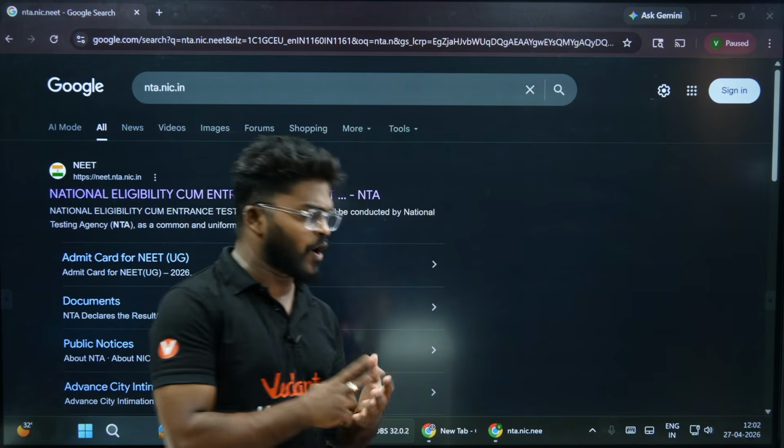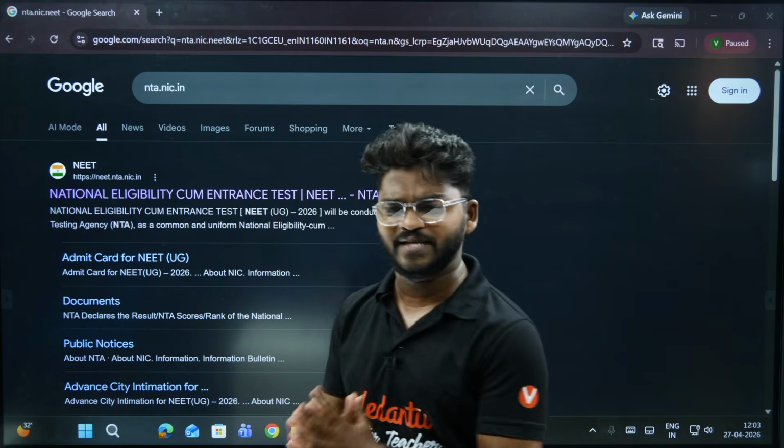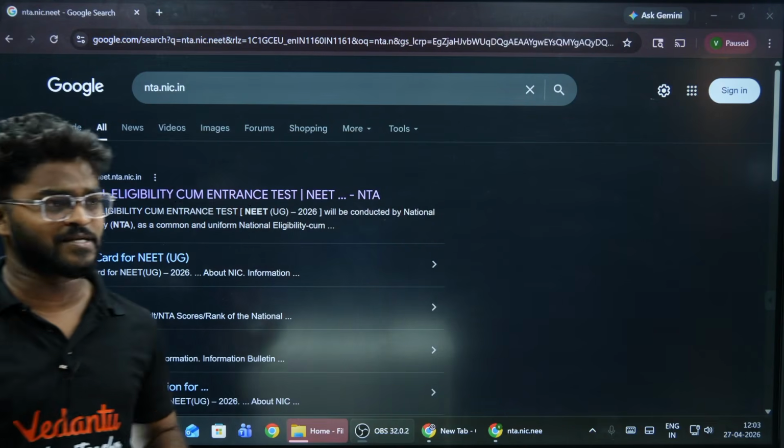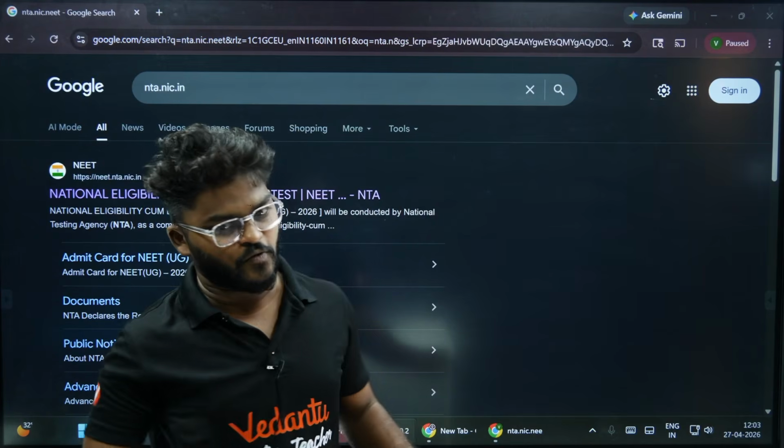Now we have only 6 days. We have only 6 days for our NEET 2026 exam. We have been waiting for 1 year. We have to write the exam.